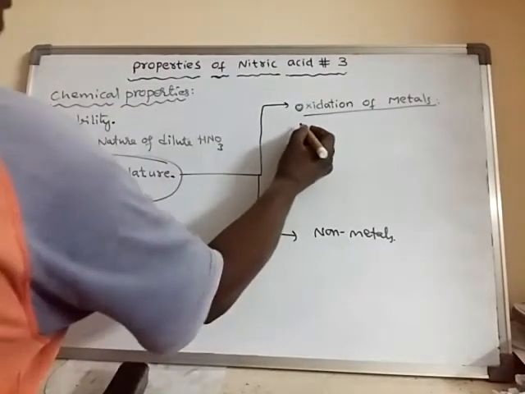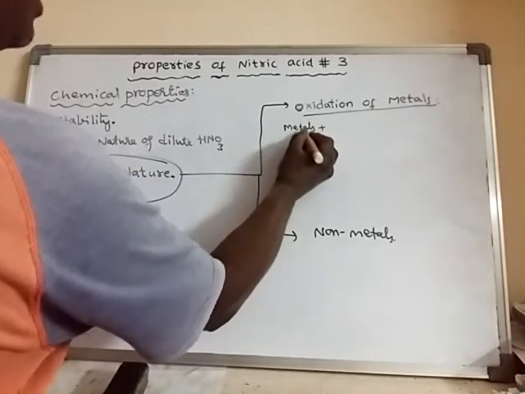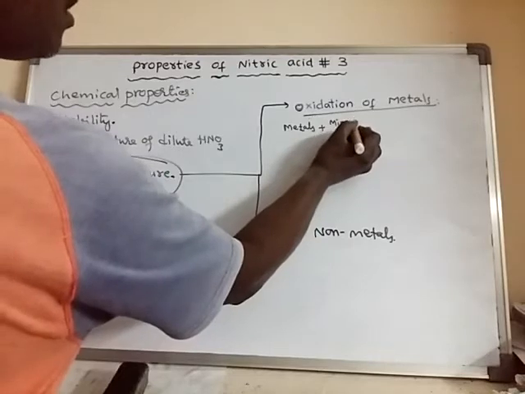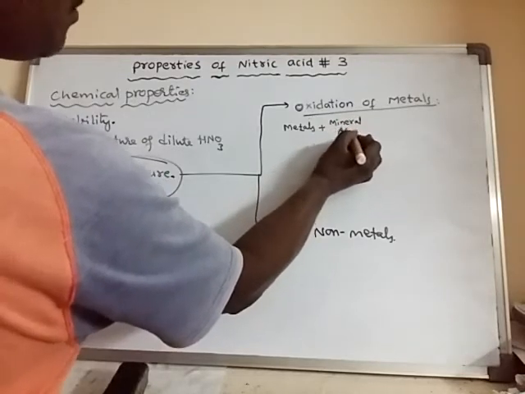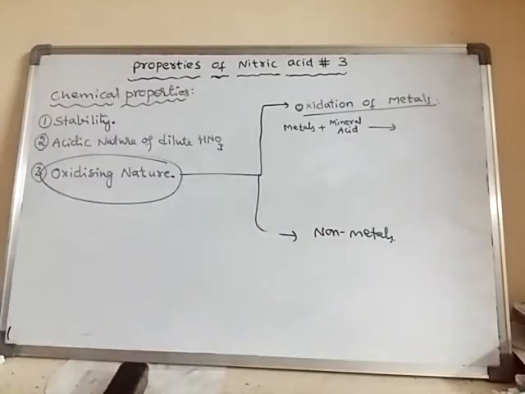Generally metals will react with any mineral acid. What is the meaning of mineral acid? The acids obtained from minerals, or from rocks, are said to be mineral acids, like HCl, H2SO4, HNO3, H3PO4. So these are all mineral acids.